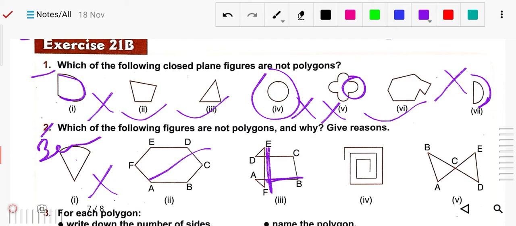Got it? Okay, number 4 also, it is an open figure. Simply the reason is open figure, it is not closed. Number 5, it is also not a polygon. The two lines AE and BD intersect at point C. They should be intersected only at the end point, not at any other point. So that's why it is not a polygon, because it is intersecting at the other point also.